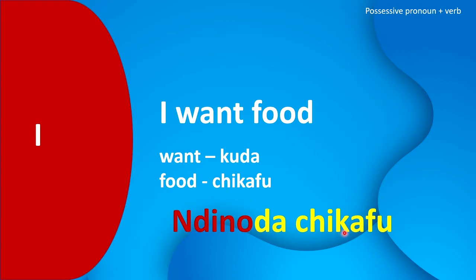Ndinoda chikafu. Take note, the ku, which is the ku in the word kuda, has been replaced by ndino, and we only left with da, so it became ndinoda chikafu.